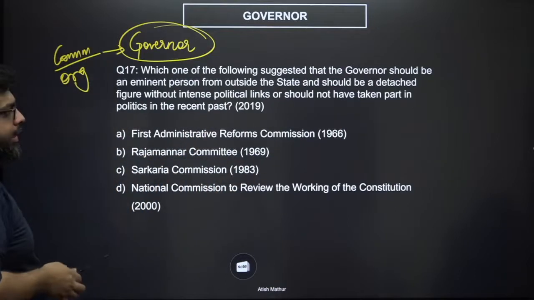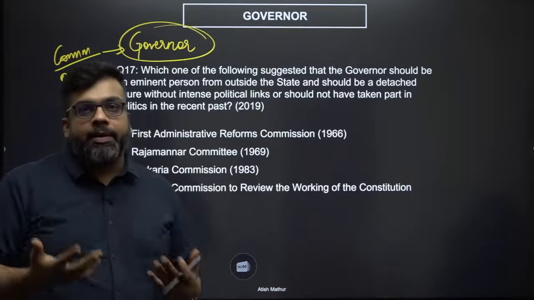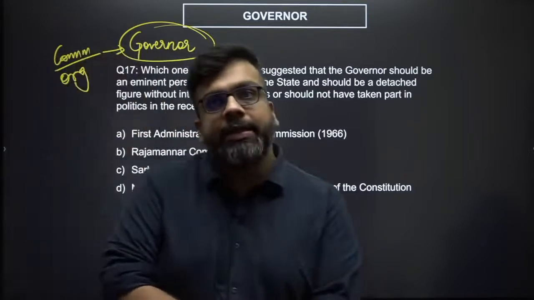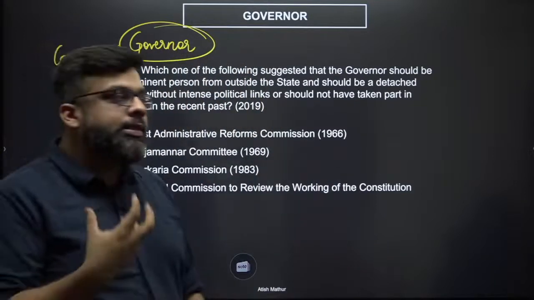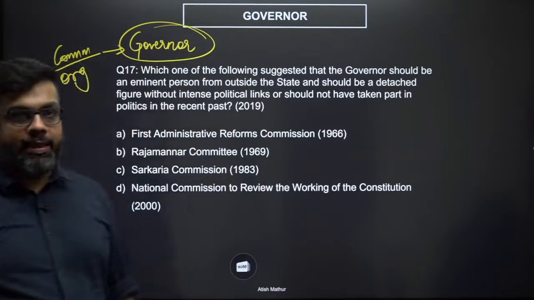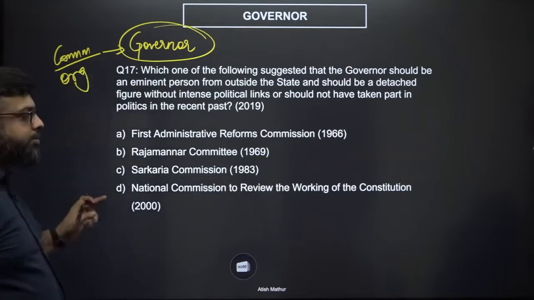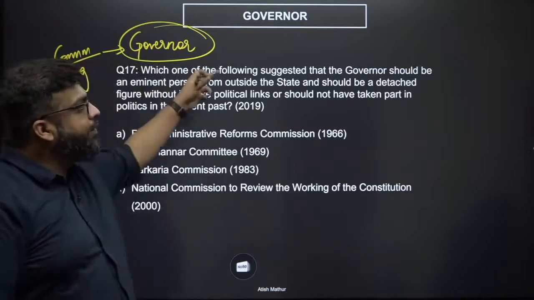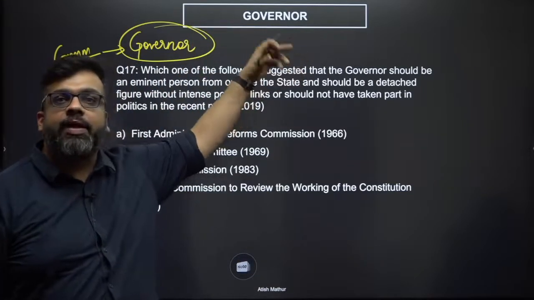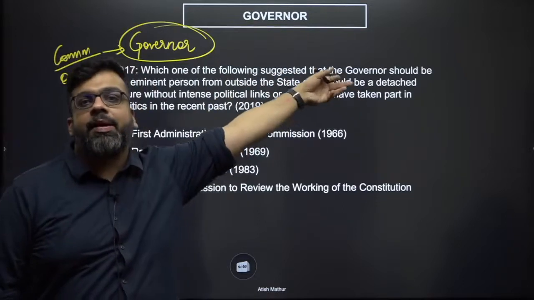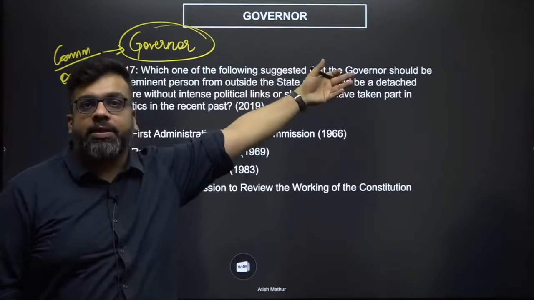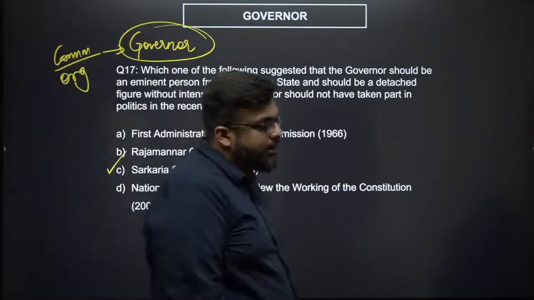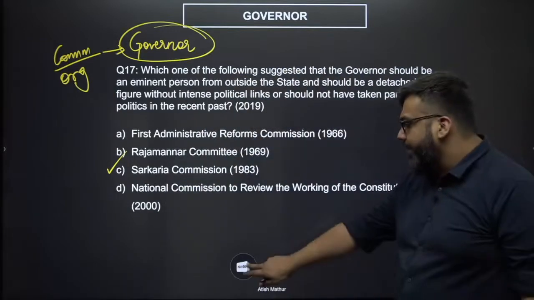1966 and 1969 seemed too early for us to be worried about the office of the governor. And we definitely have heard of the Sarkaria or Punchhi commissions as star commissions with respect to center-state relations. The National Commission to review the working of the constitution does not necessarily fit in, because the role of the governor is largely worried about the discretionary powers that they enjoy, which go beyond the constitution. So your correct answer becomes Sarkaria Commission of 1983. Factual question, but could have been done.